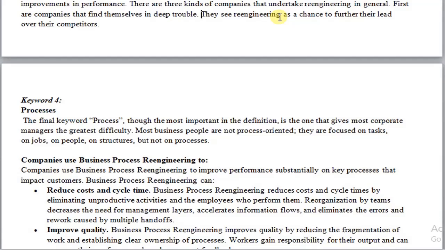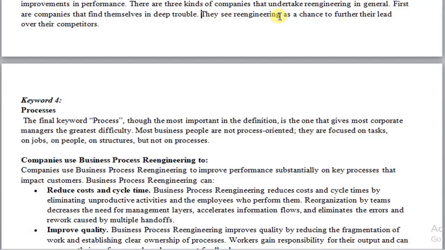Also, business process reengineering can be defined as a systematic methodology to identify the best way of doing business and to re-engineer or redesign the business procedure so as to get the maximum benefit. This can be another definition which is suitable to define the concept of business process reengineering.